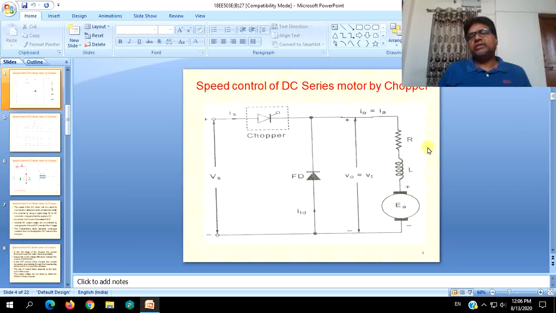So in the place of the diverting resistance or field diverter, we can use the choppers, but it will not be efficient enough for the series motors. This is the most sought after procedure, simply supply voltage control for DC series motors. The same can be applied for separately excited motors also.